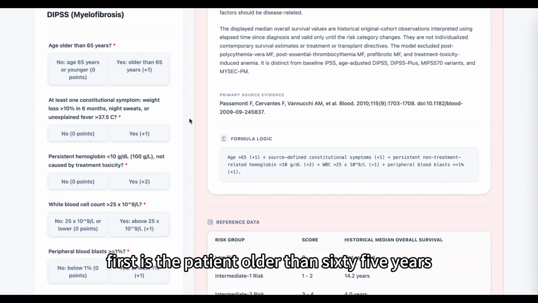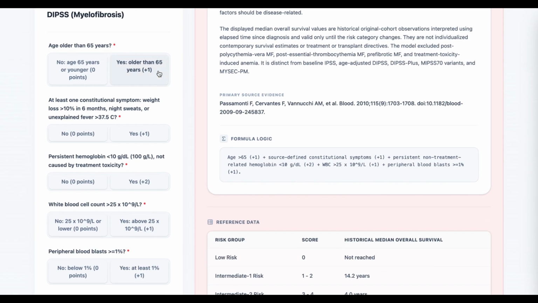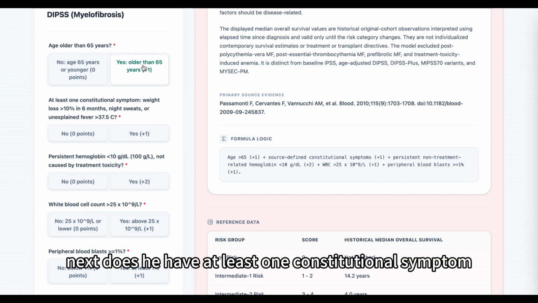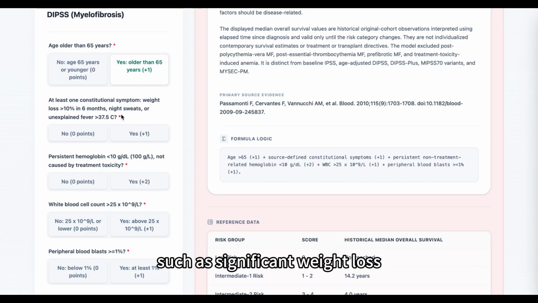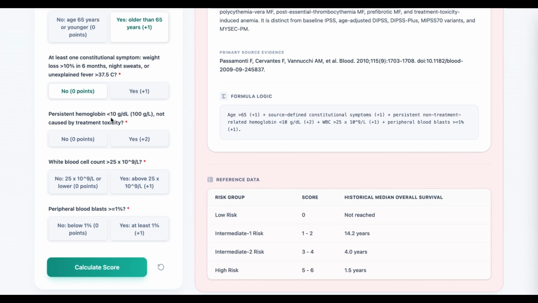First, is the patient older than 65 years? He is 68, so we'll select yes. This contributes 1 point. Next, does he have at least one constitutional symptom, such as significant weight loss, night sweats, or unexplained fever? No. So we'll select no, adding 0 points.